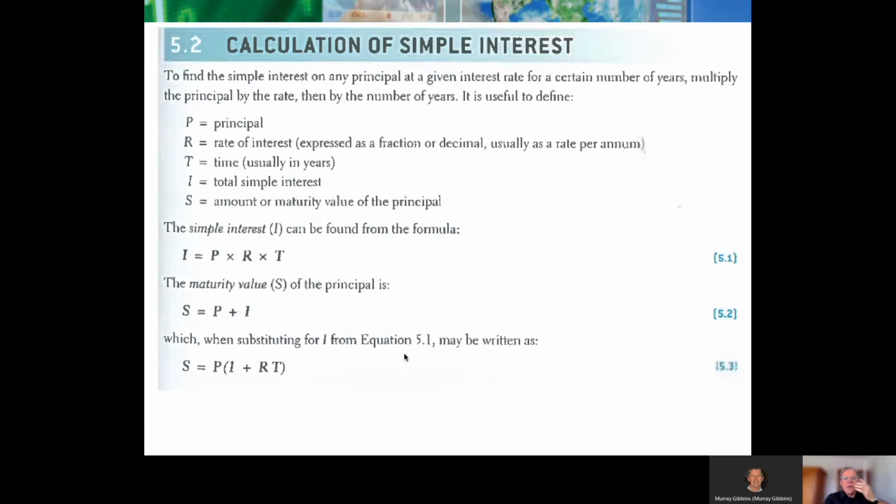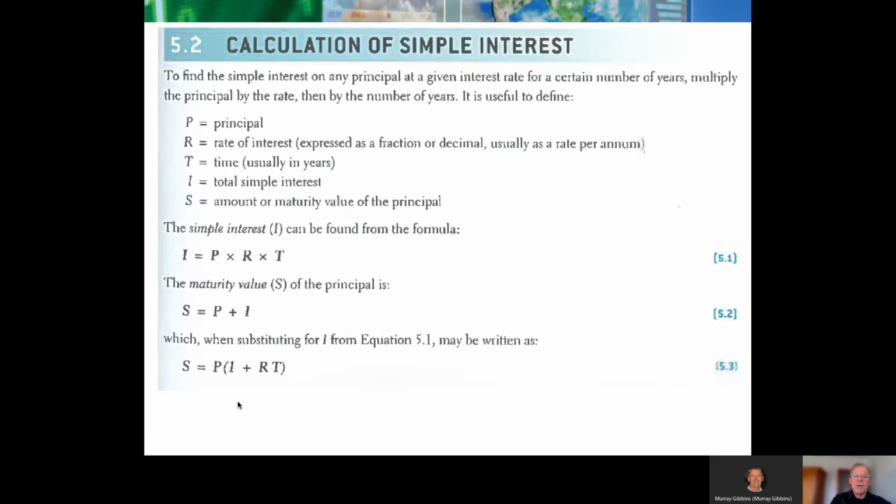Well, look, there are formulas. This formula is straight from your textbook. You can use a formula for simple interest. My preference is to try and solve a question just using common sense. So two ways to do it. If you're a formula type person, use the formula. But if you want to follow my technique, then let's just keep applying common sense.